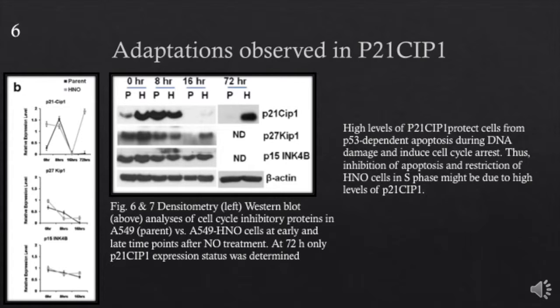If we take a look at figures 6 and 7, we have the densitometry and Western blot analysis of the cell cycle inhibitory proteins of both A549, the parent, as well as A549 HNO cells, both at early and late time points after the nitric oxide treatment. It's evident that at 72 hours only, the P21CIP1 expression status was determined. It's also important to note that beta-actin was used as a mode of comparison.